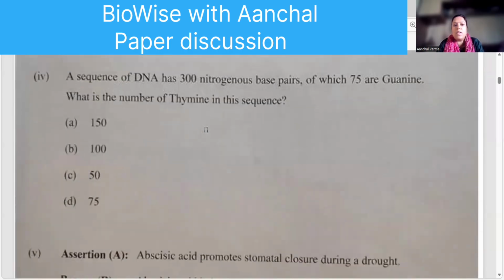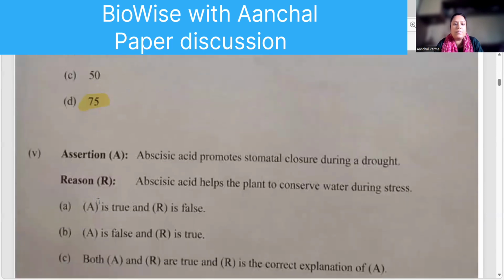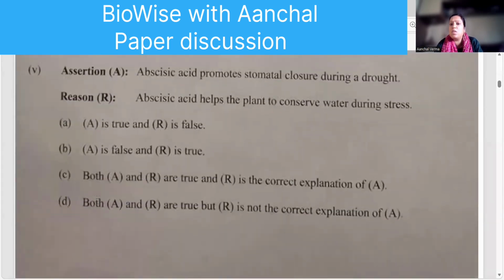Next, a sequence of DNA has got 300 nitrogenous base pairs. Now base pairs they are talking about, but the total they have with the base pairs, out of it 75. Okay, the base pairs means they have total 75. It should be 125, but 125 is not in the option. They have considered it as nitrogen base pairs. So here you have 75 guanine, 75 cytosine, the 150 over, then 75 adenine and 75 thymine. The thymine number is 75. Answer.